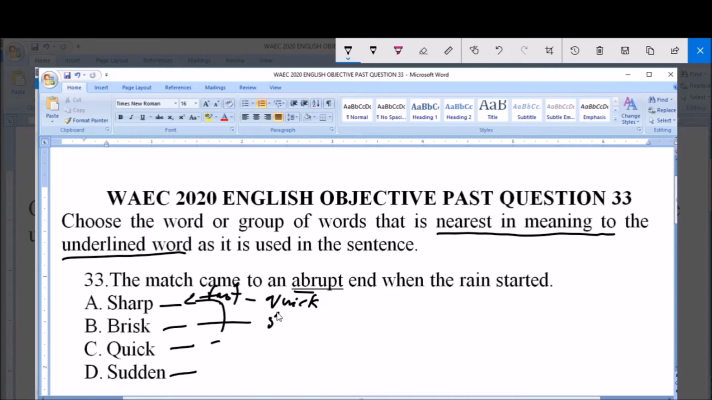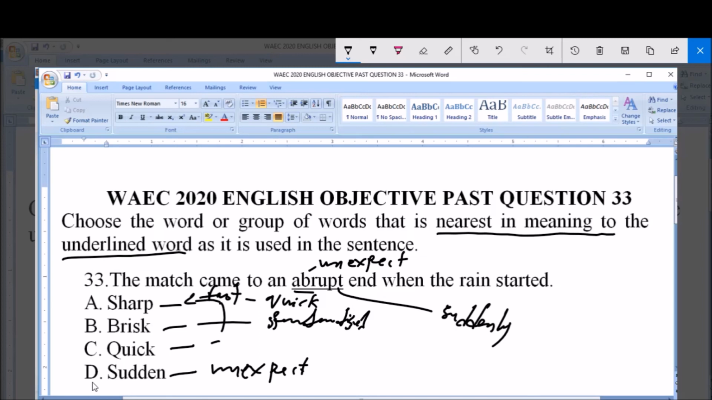That's why the match came to an end unexpectedly when the rain started. So one can also say that the match came to an end suddenly when the rain started. So abrupt is synonymous with suddenly. Therefore, option D is correct.